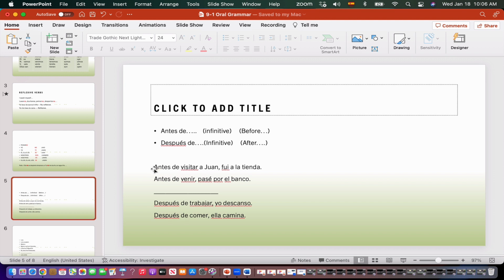Remember that when you use these expressions, which mean before something or after something, the verb that you are going to use after this preposition is going to be infinitive, which means ending with an R. So before visiting John, I went to the store. Antes de visitar a Juan, fui a la tienda. O antes de venir, pasé por el banco. Before coming, I stopped by the bank. Después de trabajar, yo descanso. After working, I rest.